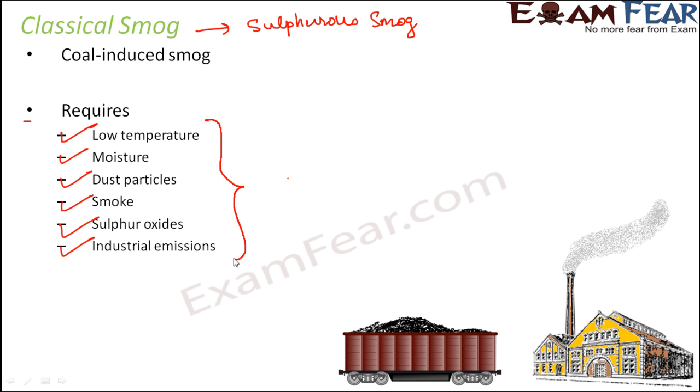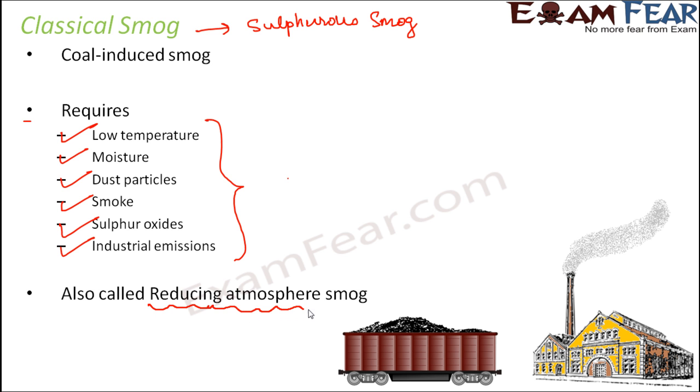So all of these things are required for classical smog to take place. This type of smog also affects the lungs, so that is a harmful effect of classical smog, and this is also known as reducing atmosphere smog because of its chemical composition which has a reducing effect on the atmosphere. That is why it is called reducing atmosphere smog.